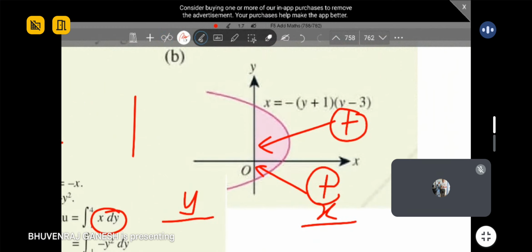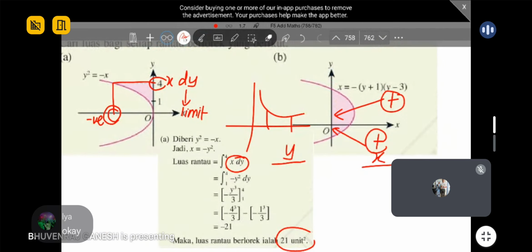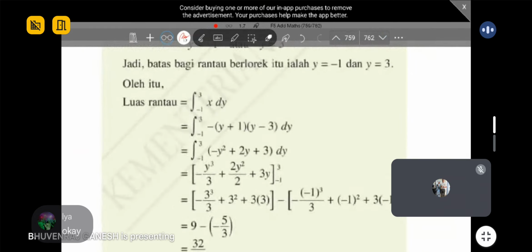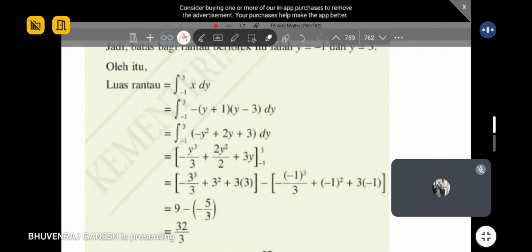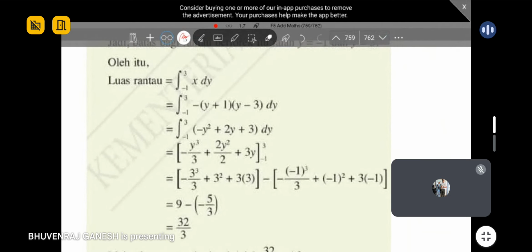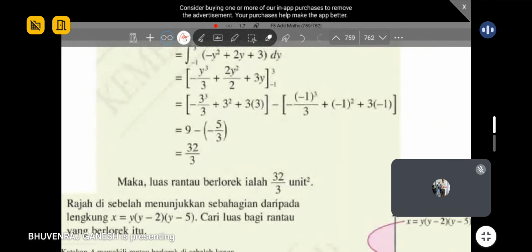For example, if the curve is just over here, this one you definitely confirm is only one sign, so it's positive. So this is the method you can use. Make sure if you integrate towards the y-axis, again same thing, x dy. Then integrate as normal, and you will get this answer.